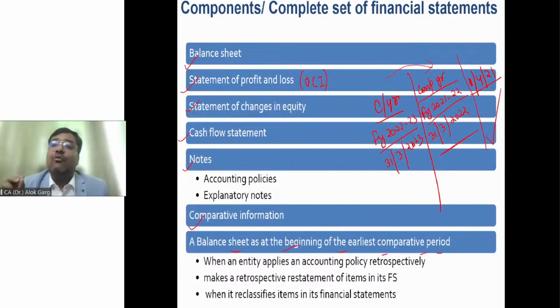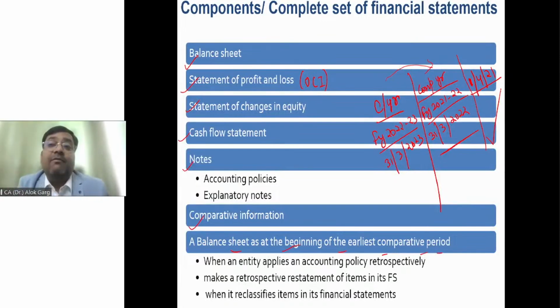You understand? At midnight at 12 o'clock, the closing balance of 31st March 23 becomes the opening balance on 1st April 23. Is that right? Have you understood this? It means first the company has to restate the 31st March 21 inventory as per the weighted average method. Now for FY 21-22 the opening number has been restated. Now the company has to restate the 31st March 22 number and then the 31st March 23 number.